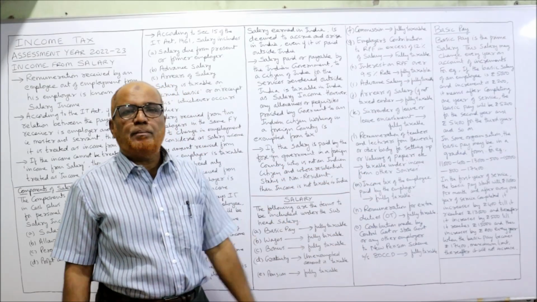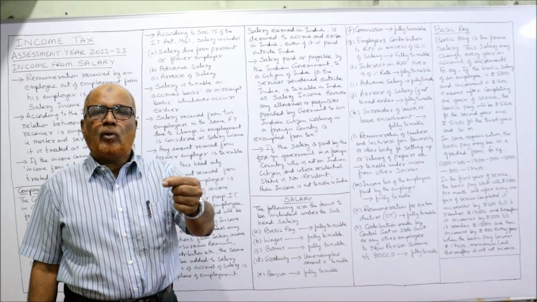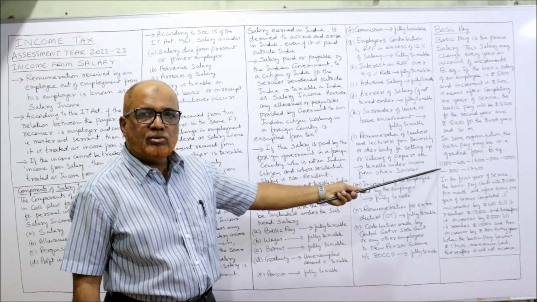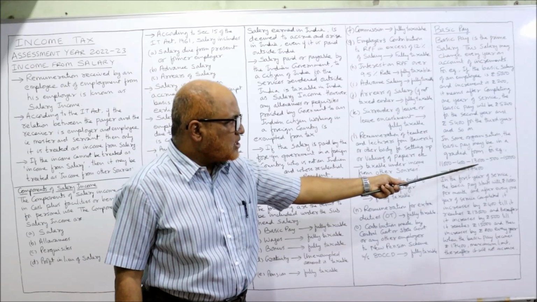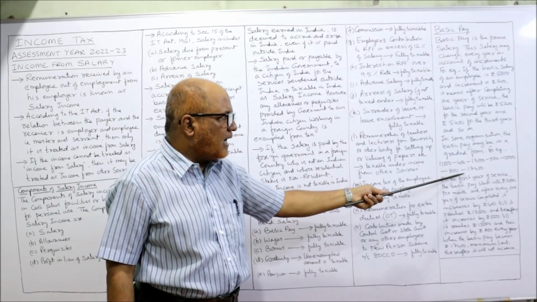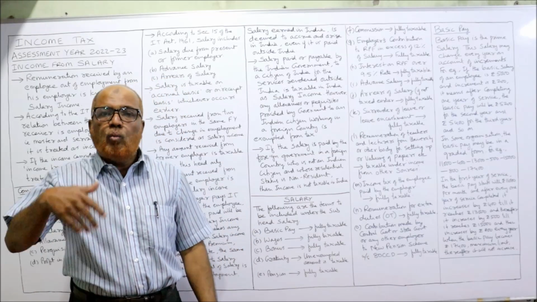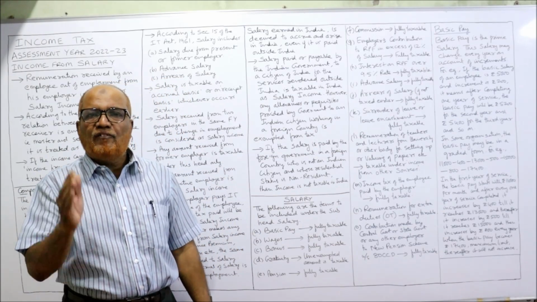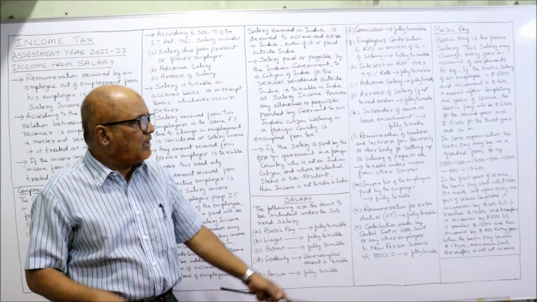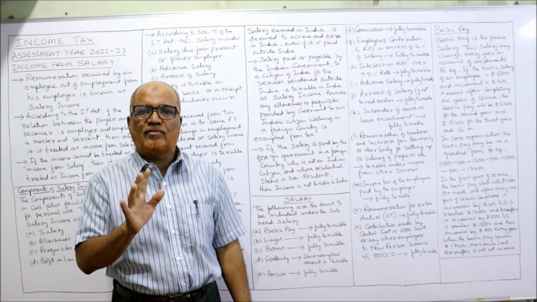In some organizations, basic pay will be in a graded form. Sometimes the employer will give the employee a graded form of basic. So what is the graded form? Like this example I have taken: 11,000 dash 400 dash 13,000 dash 500 dash 15,000 dash 800 dash 17,400. This is called the graded form of basic pay. What does it mean? It means that in the first year of service, when he joins, every month he will get 11,000 rupees per month.